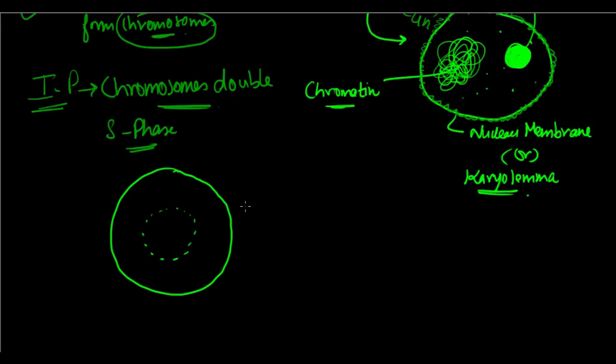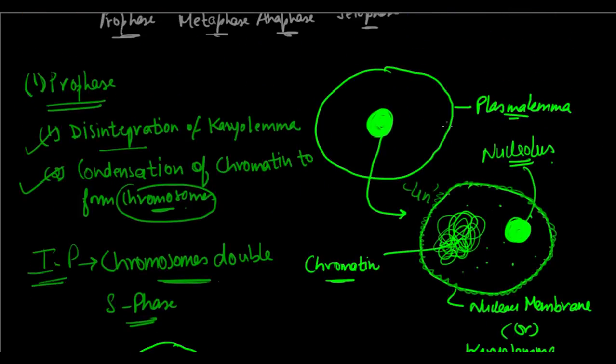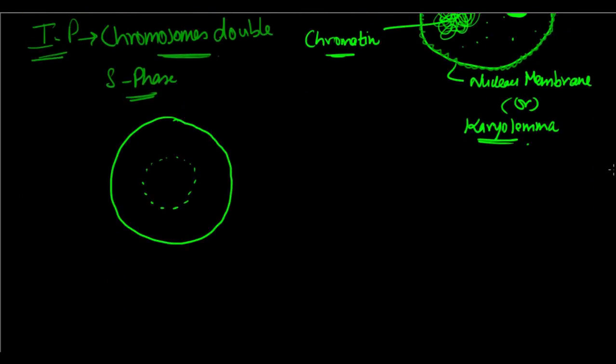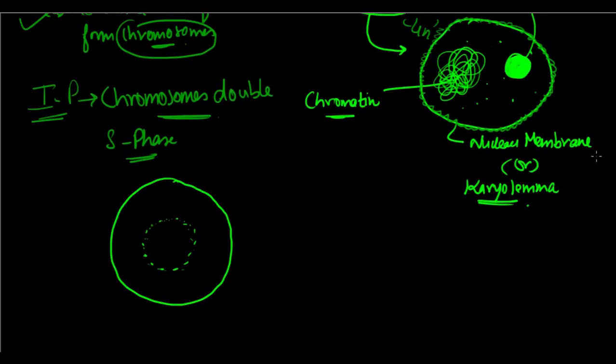It was a very well built dot kind of structure, right? So now you can see that the nuclear membrane has started disintegrating. You can see that it's becoming loose. This is why I'm showing it with a dotted line. And again, the nucleolus which is present also starts disappearing. Now, there is no more nucleolus. The nucleolus has disappeared, just like this nucleus, right?